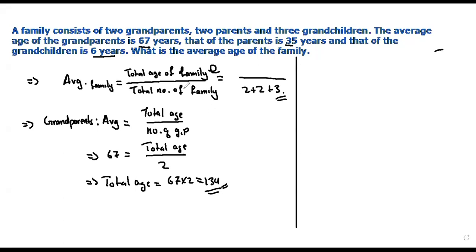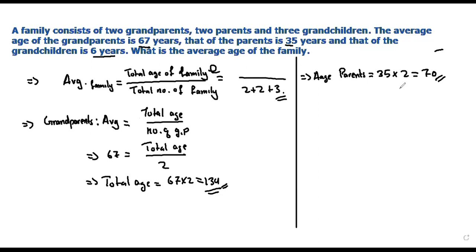Now the age of the parents: the average age of the parents is 35, times the number of parents, 2. 35 times 2 is 70, because we know that total is average times the number of parents.